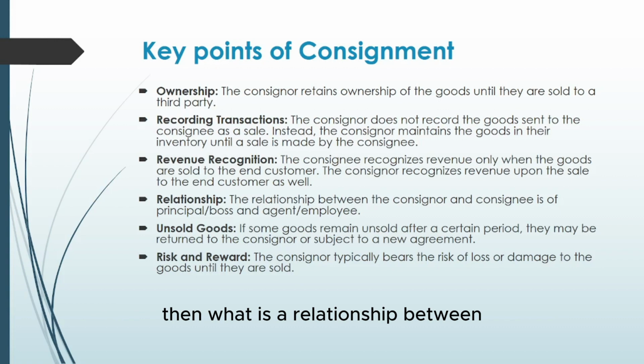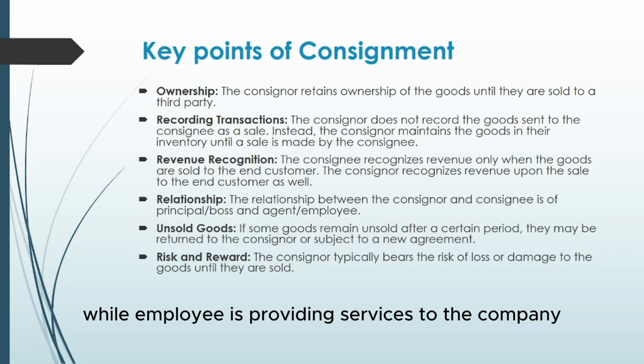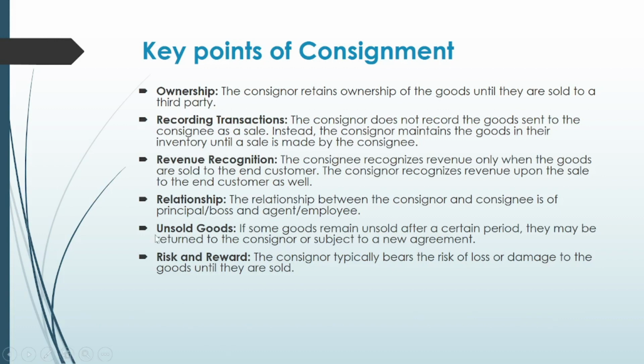Then the relationship between the consignor and consignee is that of boss and employee, or we can say principal and agent. The boss is the owner of the company while the employee is providing services to the company.